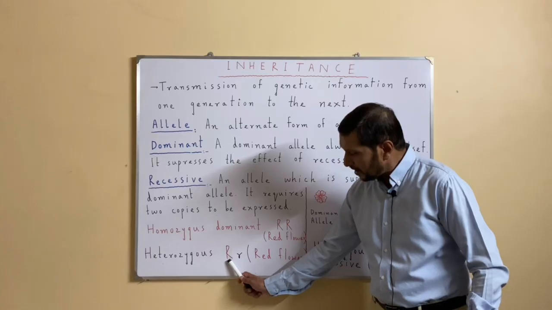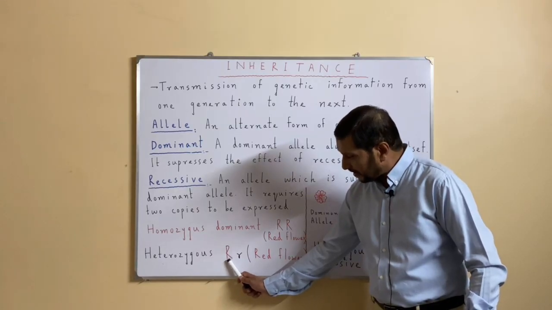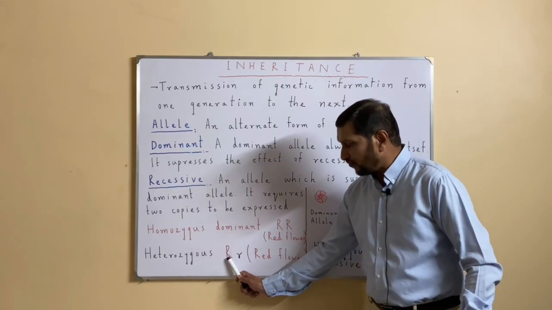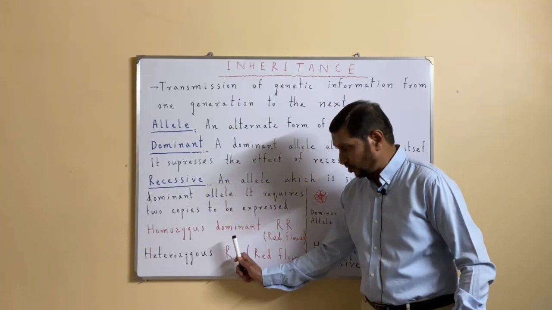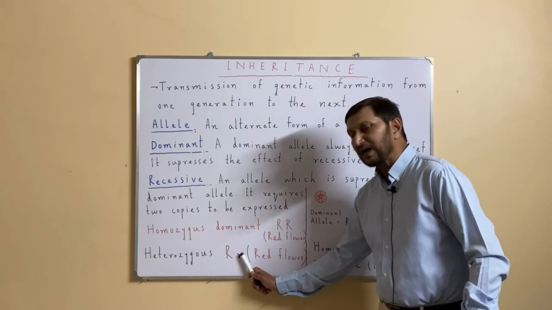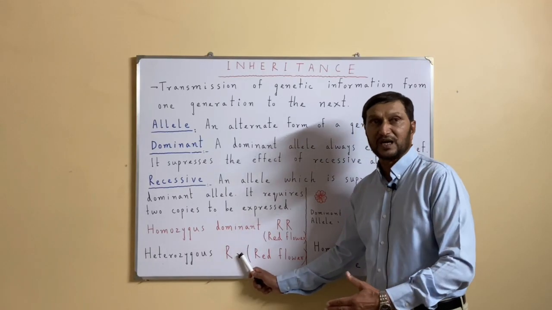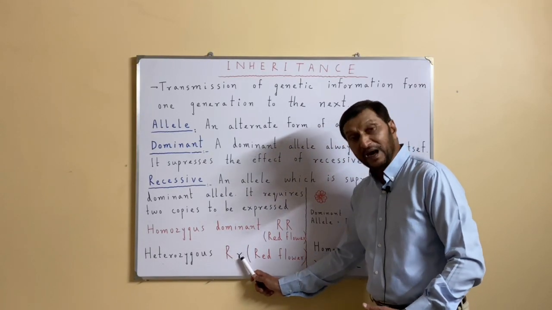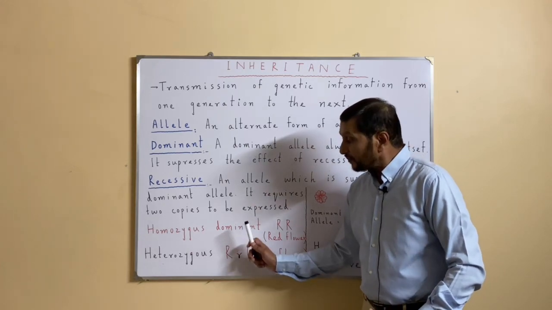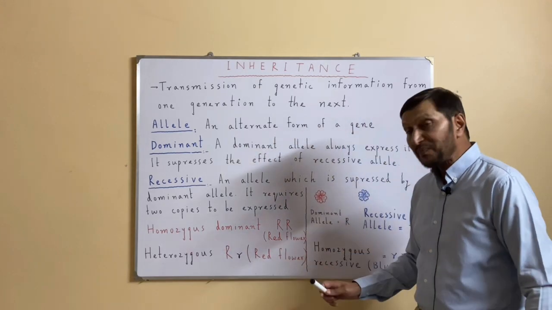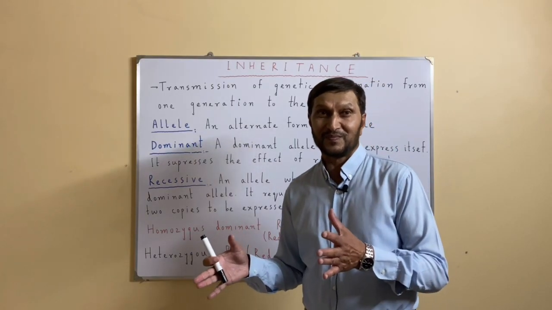Here on one locus, on one position, on one chromosome, there is a dominant allele present, and on the other a recessive allele present. That's why it is heterozygous. Capital R, small r. This is genotype. So the genotype can be different from the phenotype.